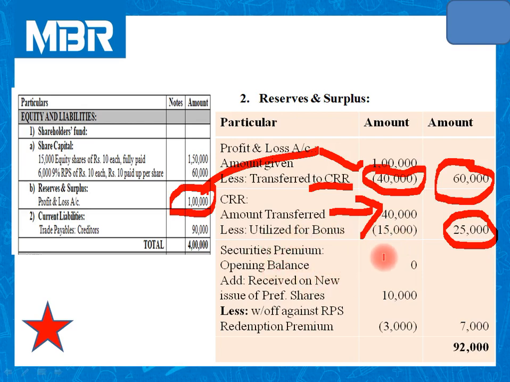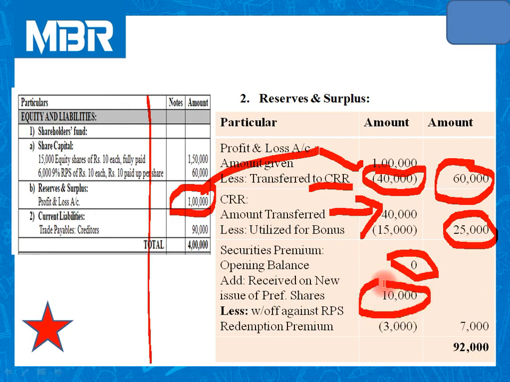Securities premium. Opening balance is 0. For your reference, the balance sheet is given. No information related to securities premium is given in the balance sheet, so the opening balance was 0. When we issued new preference shares, at that time we received a premium of rupees 10,000.